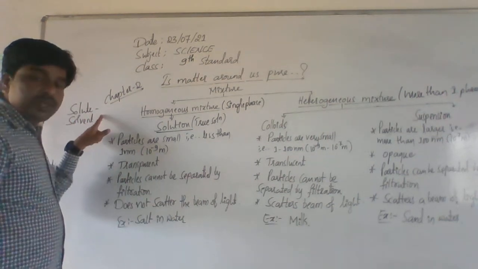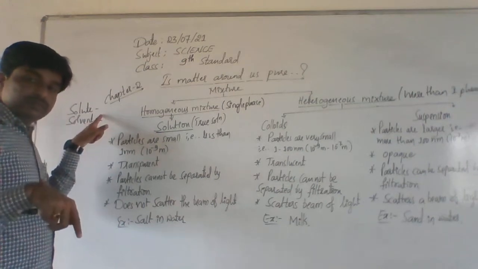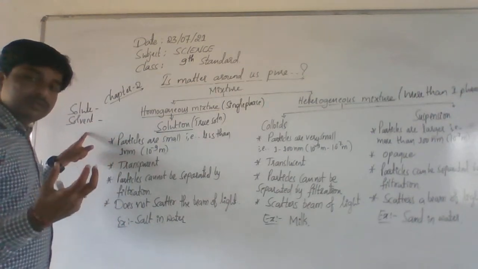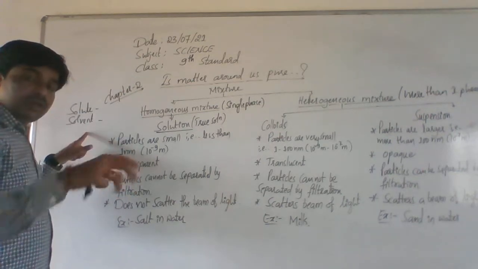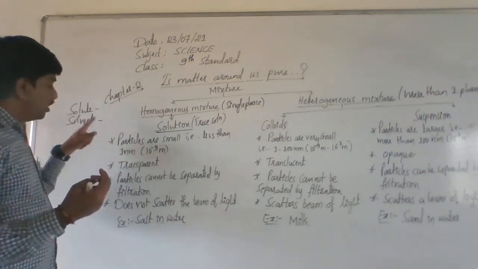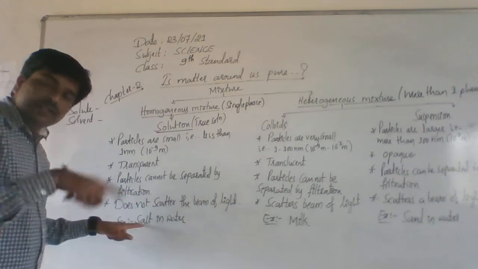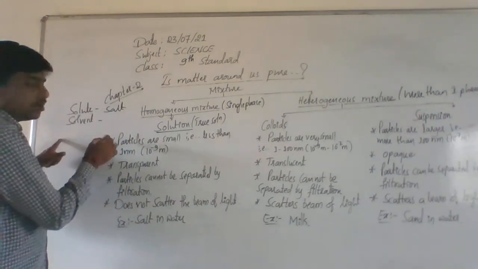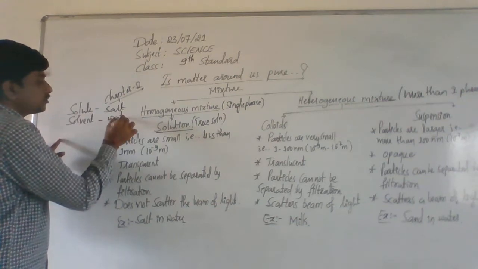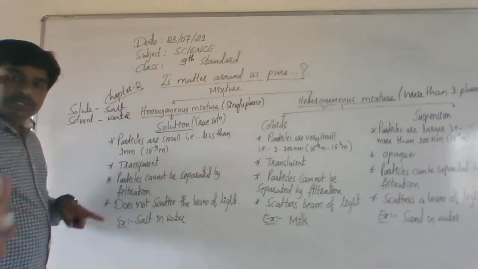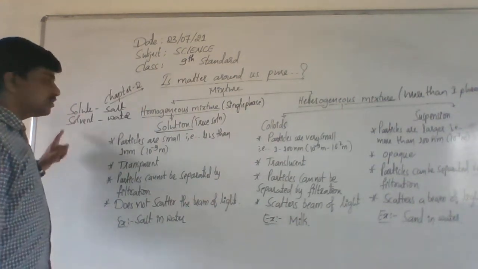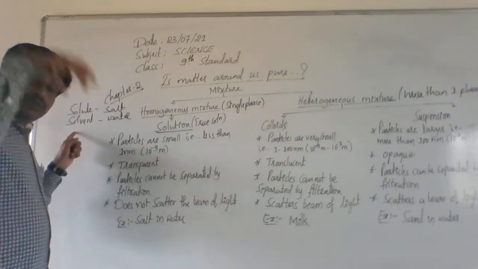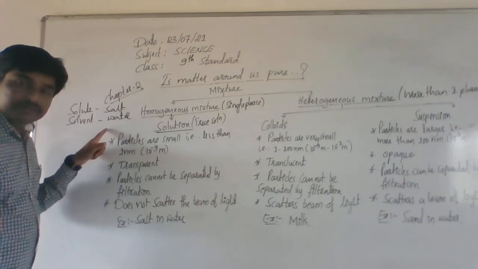Understand? Solute means the dissolving substance. Solvent means the substance in which it dissolves. Here there is a salt solution, so in this, what is the dissolving substance? Salt. What is the solvent? Water. Understand? Solution has mainly two parts, solute and solvent. The dissolving substance is called solute and the substance in which it dissolves is called solvent.